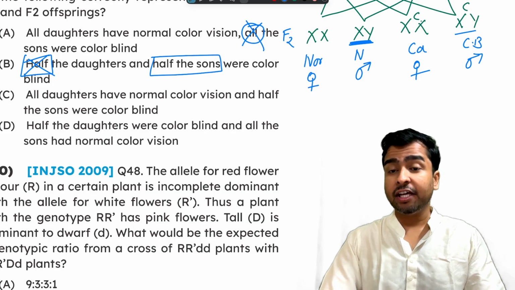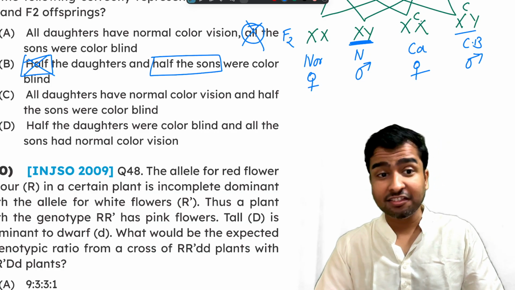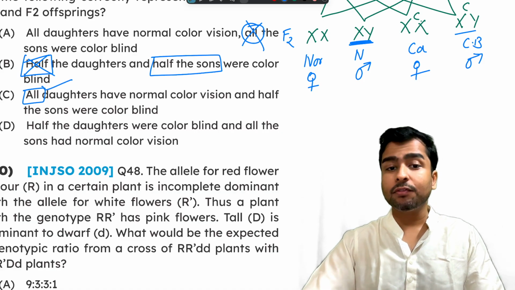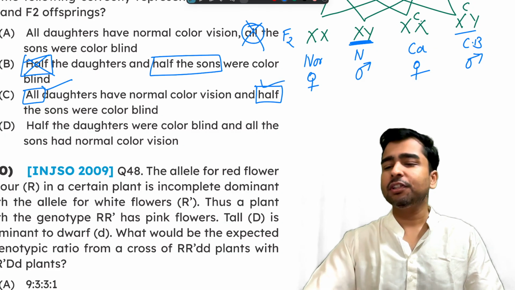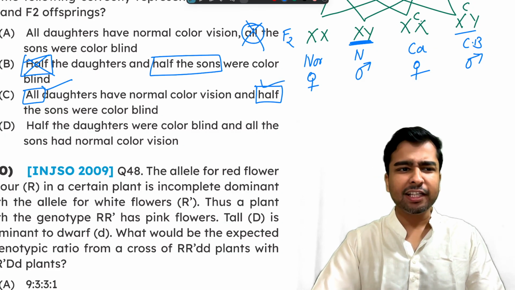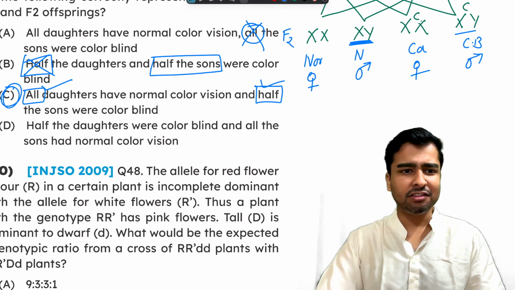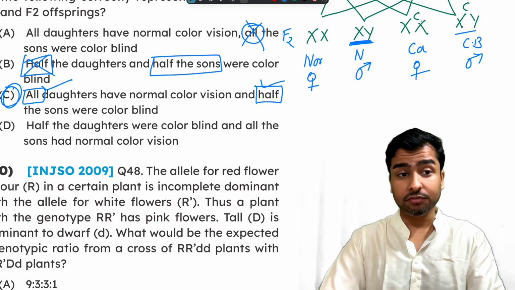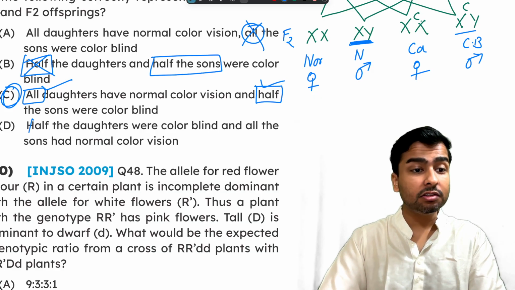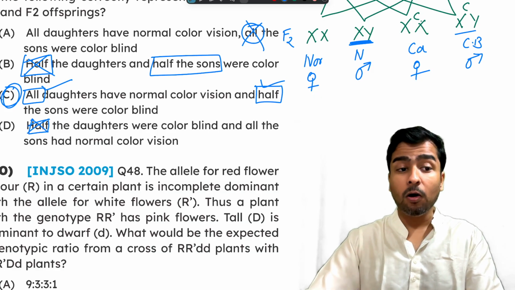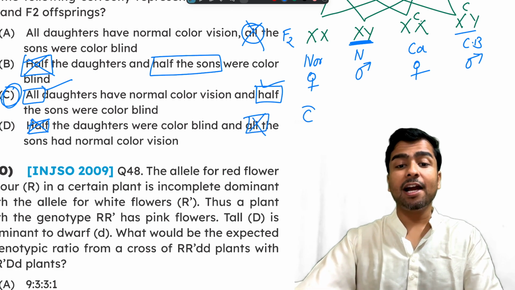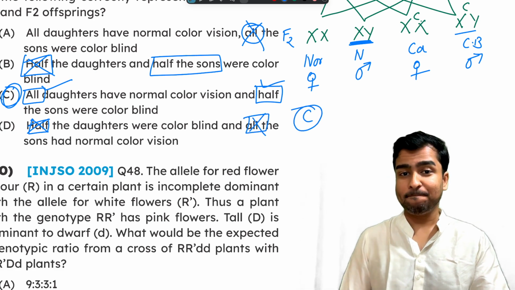All daughters, XX and XCX, have normal color vision. Perfectly correct. And half of the sons were colorblind. Perfectly correct. So it looks like C is going to be our answer. Half the daughters were colorblind and all the sons had normal color vision. Half the daughters is wrong, all the sons normal color vision is wrong. So our accurate answer was C.